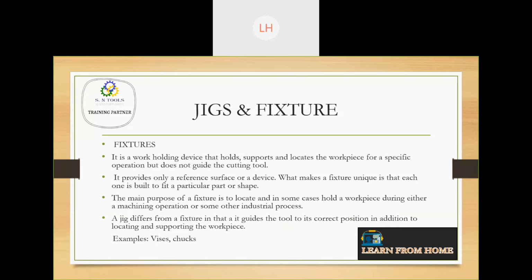The fixture is a work holding device that holds and supports but does not locate. It will hold and support the workpiece, but it will not guide the cutting tool to do the operation. It is not a guiding part. Machine vices and chucks are examples of fixtures.